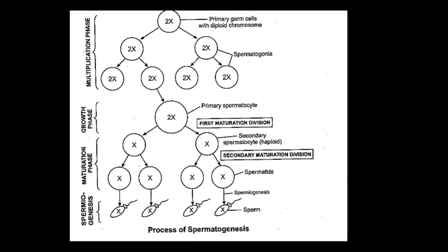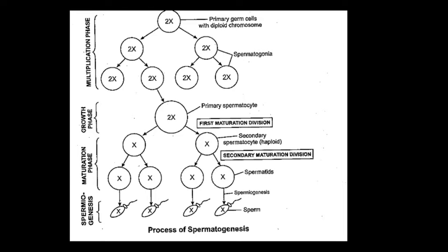So in meiosis first, the primary spermatocytes with large spherical nuclei undergo the first meiotic or maturation division, each forming two haploid secondary spermatocytes. Okay, these are haploid in number, that's why we put it as X.